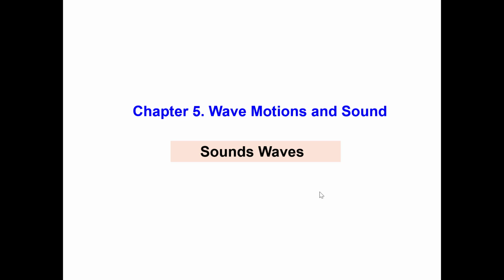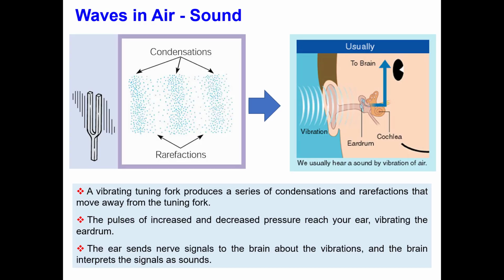Today we are going to discuss the second part of chapter 4, which is sound waves. We already said that sound is a longitudinal wave, meaning the particles of the medium vibrate in the same direction as the wave. But how do we hear sounds? We already said sounds produce condensation and rarefaction zones, so the vibration can move through the air.